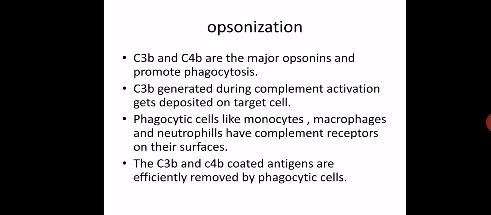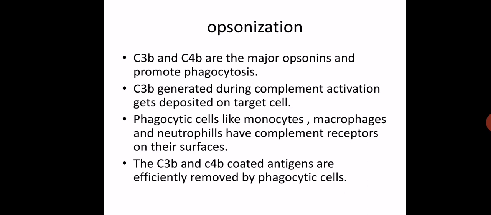C3b generated during complement activation gets deposited on the target cell, and phagocytic cells including monocytes, macrophages, and neutrophils have complement receptors on their surface. So C3b, C4b coated antigens are efficiently removed by phagocytic cells. It means the C3b, C4b join or coat the antigens, and these coated particles along with the antigens get removed by the phagocytic cell.